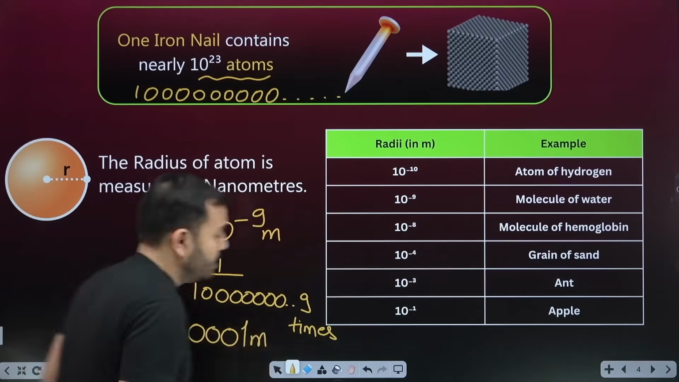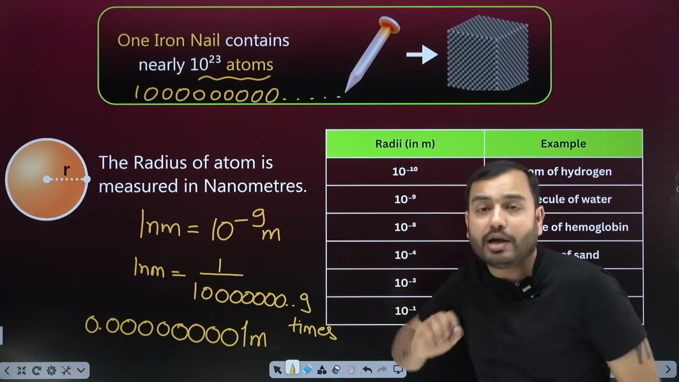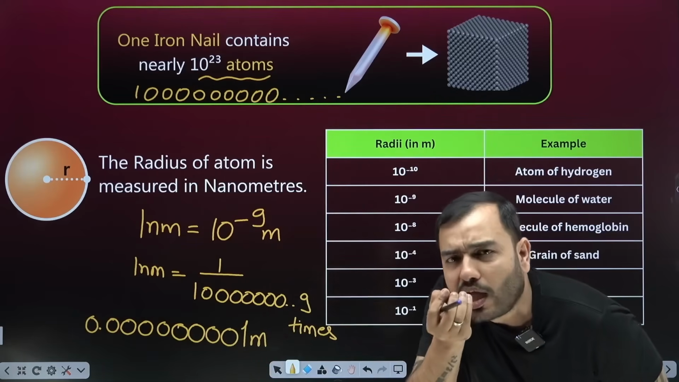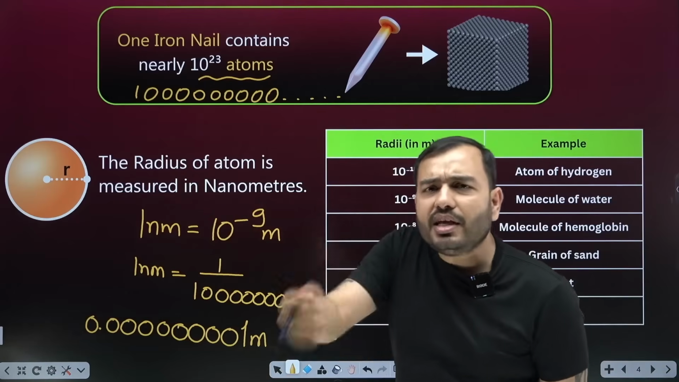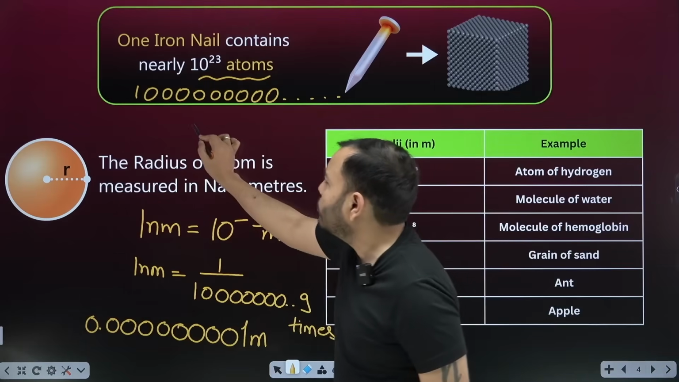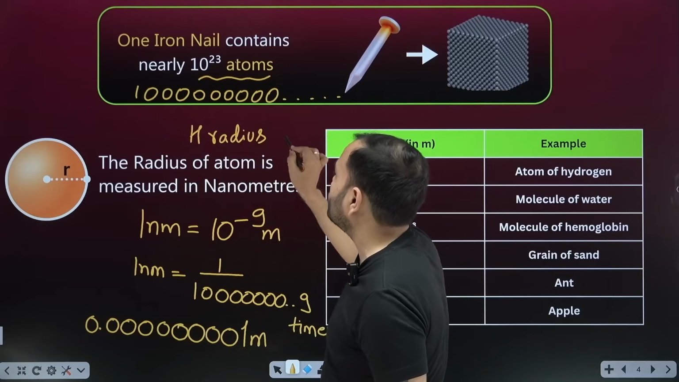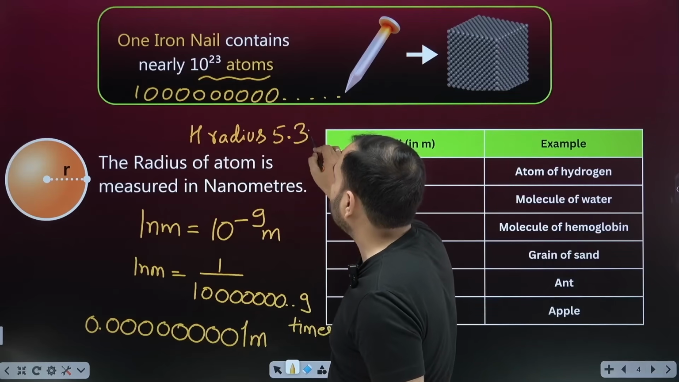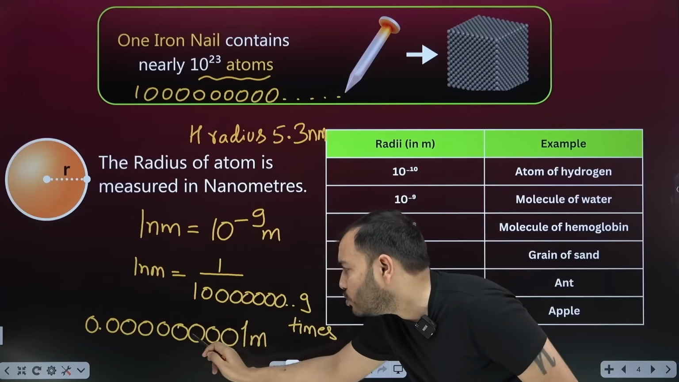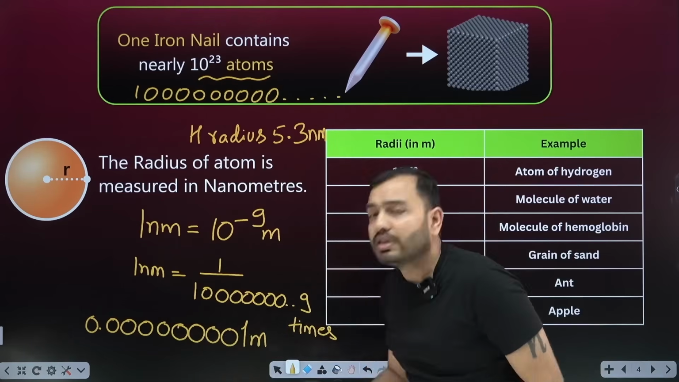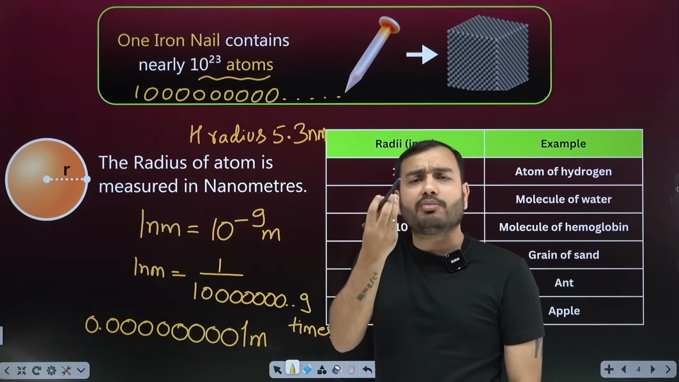0.00003456789 meter. 0.000000000, 1 meter. This much small is the atom's radius. Like you study the radius of hydrogen in class 11, the hydrogen atom's radius is 5.3 nanometer, meaning 0.0000000, 5 and 3 meters. This much small is the size of atom.